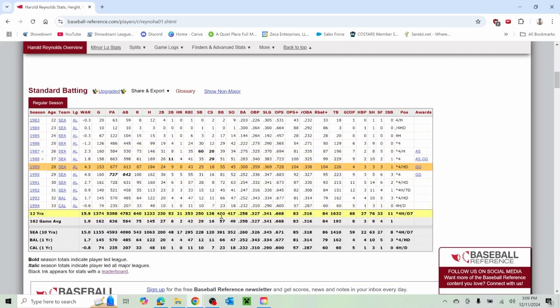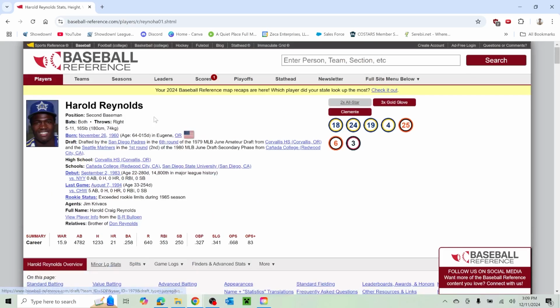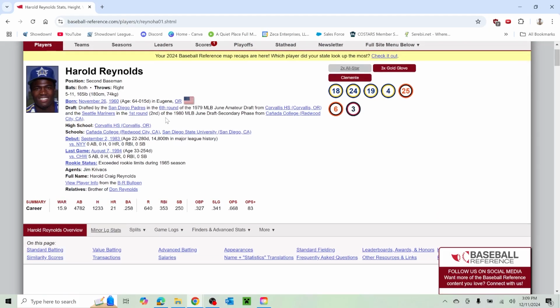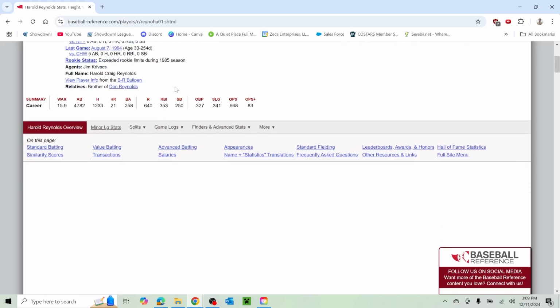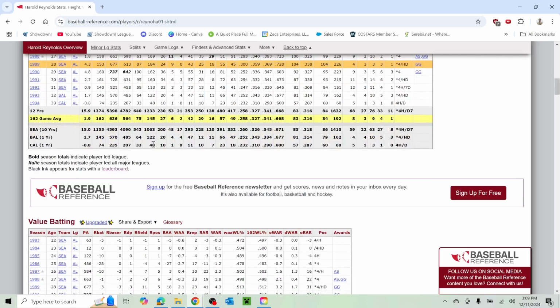Wow, more walks than strikeouts. That is impressive, I will say that. I do appreciate that. Was an all-star in 87 and 88. Looks like that was largely because of his speed. This was seemingly the age of speed back in the 80s, 90s-ish. That's kind of when the stolen base was one of those numbers that you kind of looked at in terms of valuing a player.